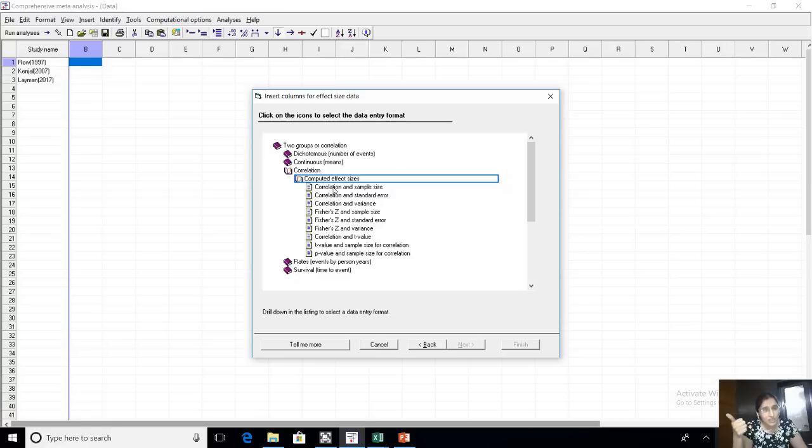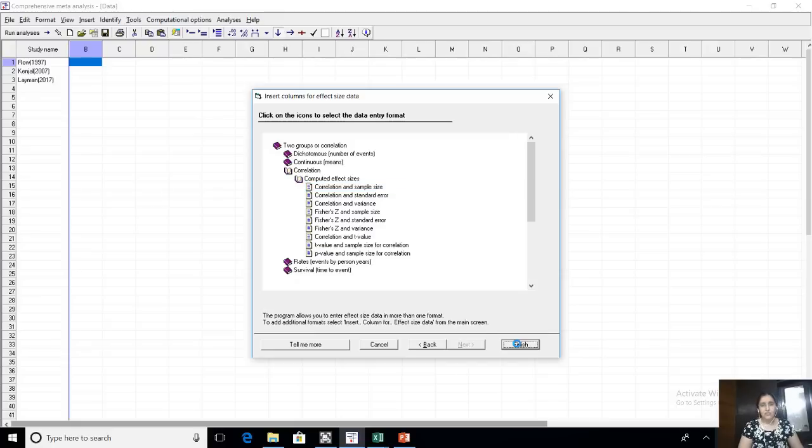Do you have correlation and sample size? Do you have correlation and standard error? Correlation and variance? Some people compute Fisher Z manually in Excel. So it is asking, do you have Fisher Z and sample size? Which means maybe you have computed it manually in Excel. So then give me Fisher Z only. So it's a software. It's asking you what do you want. So what we will do is we will go by our standard format which I told you, correlation and sample size. So I click correlation and sample size and I say finish.